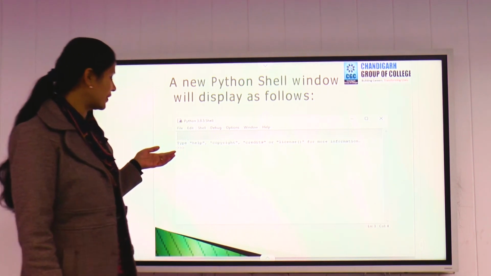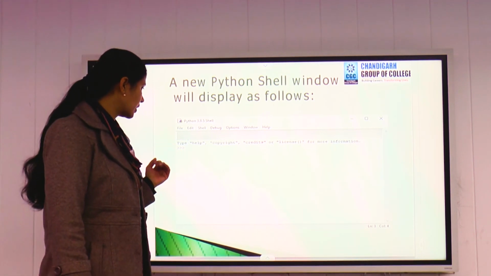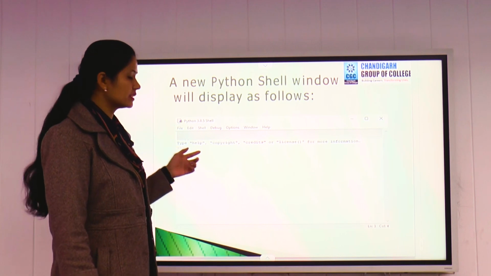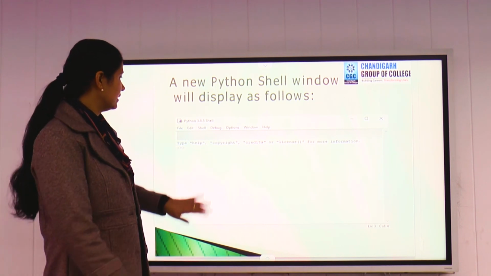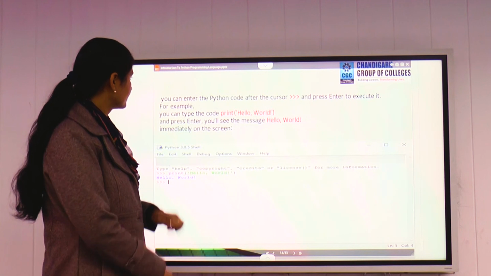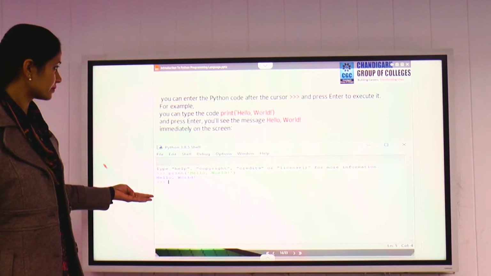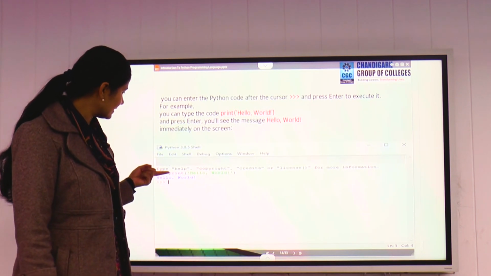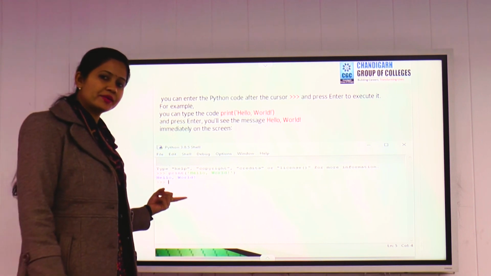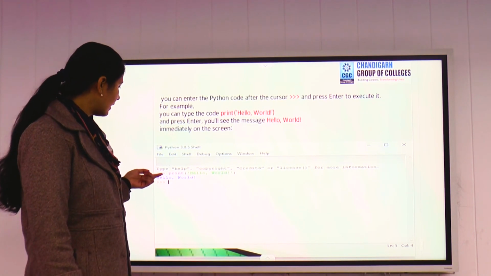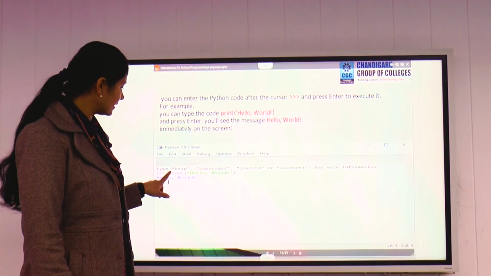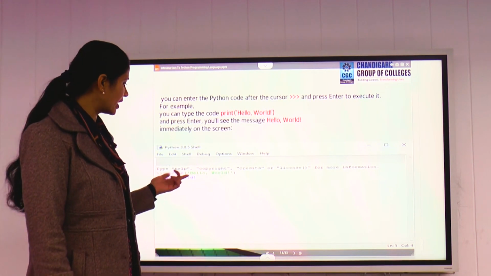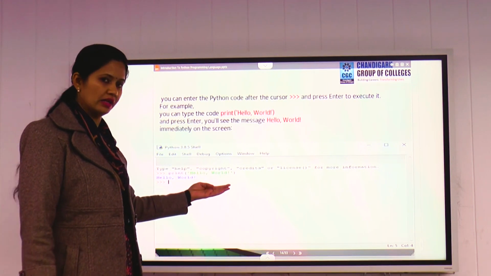Here I already showed you the previous examples. After this process, we need to write the code. Let me show you. Yes, like this. So here you can see this is the interactive mode of programming. After these cursors, we are writing the command print, and in that command we have given the statement hello and world.